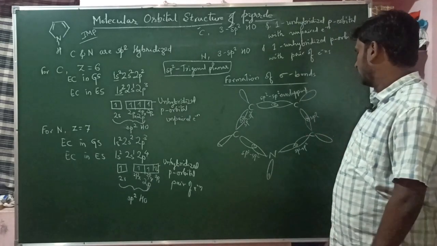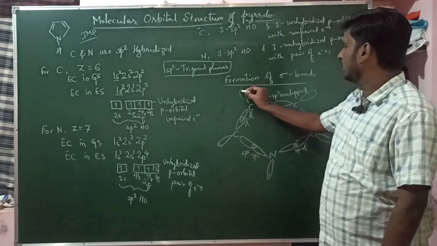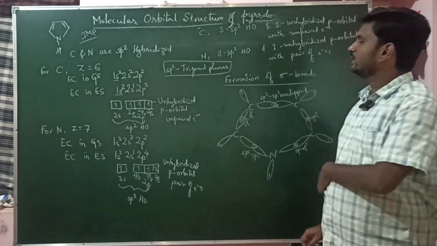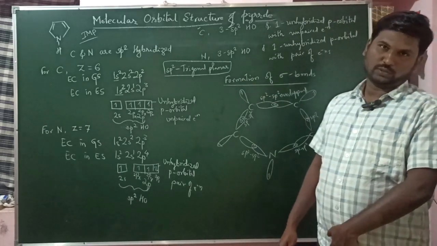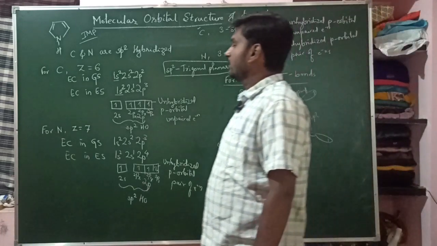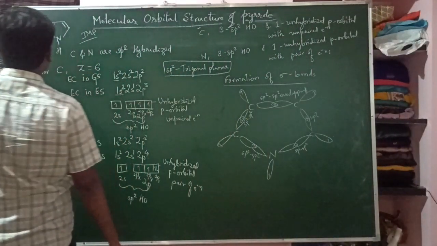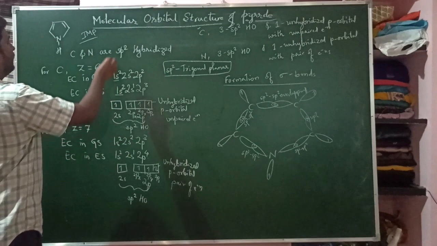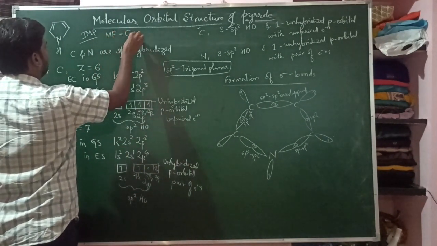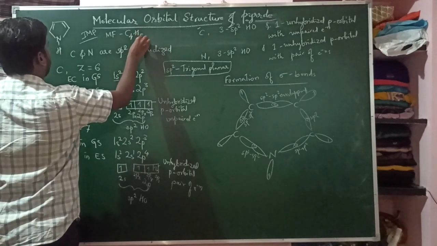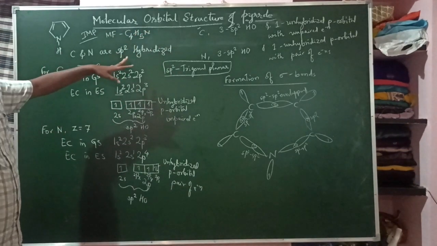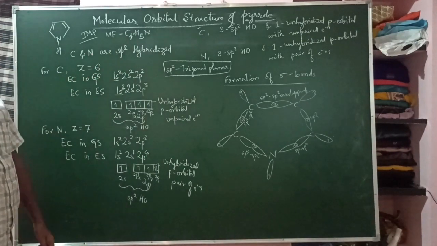Each of the carbons and also the nitrogen still contains an sp2 hybridized orbital with an unpaired electron. You know the molecular formula of pyrrole is C4H5N. We have just discussed the carbon and nitrogen; there are also 5 hydrogen atoms.